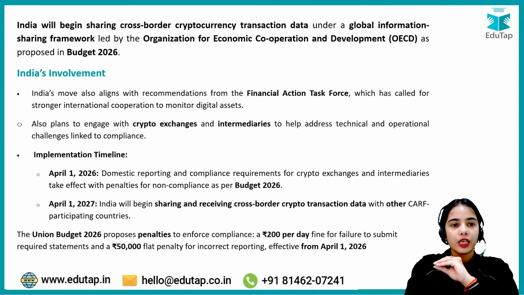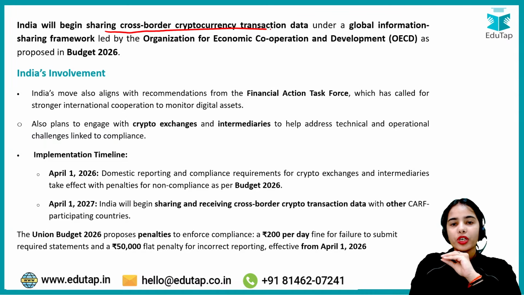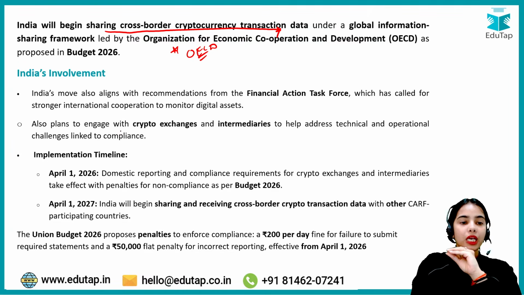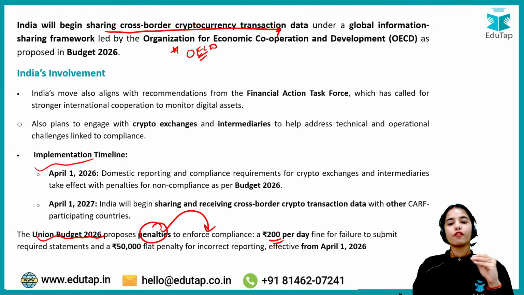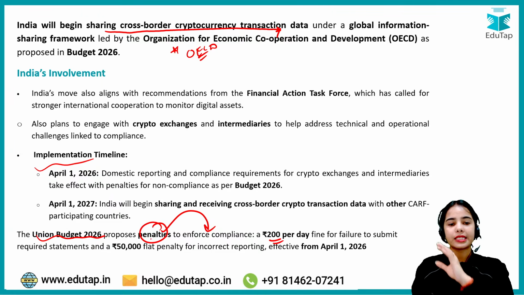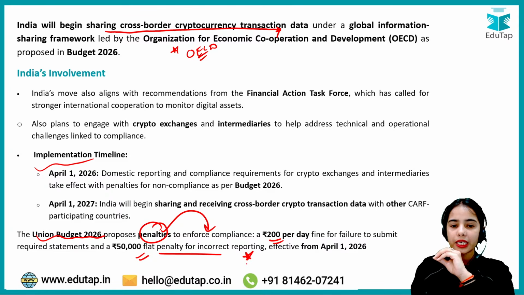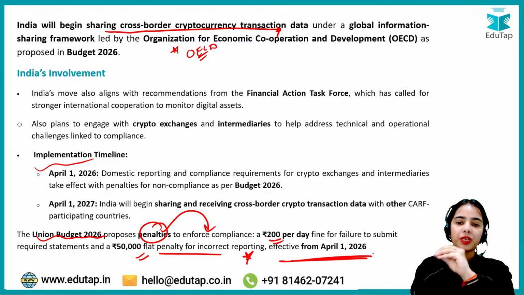Okay. So India will begin sharing cross-border cryptocurrency transaction data under a global information sharing framework led by OECD. Okay, now here it has been informed that the Union Budget 2026 proposes penalties to enforce compliance: a 200 per day fine for failure to submit required statements, and a 50,000 flat penalty for incorrect reporting. This is effective from April 1, 2026.